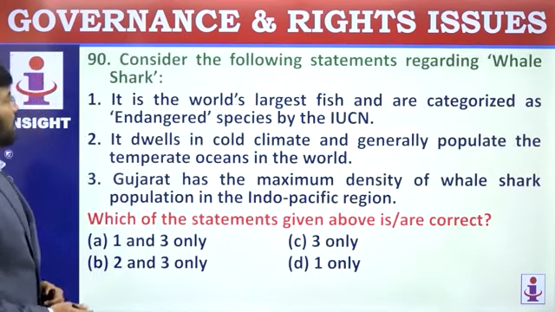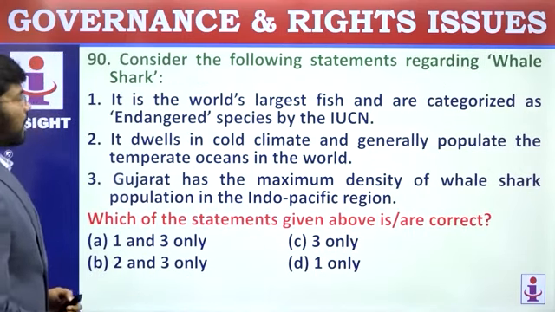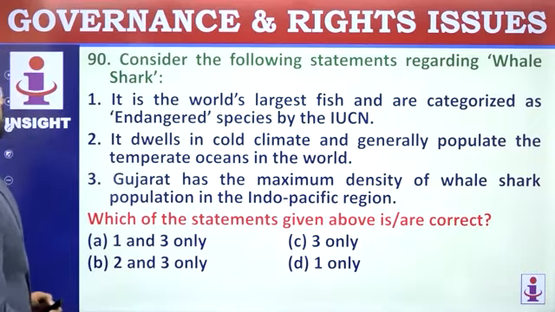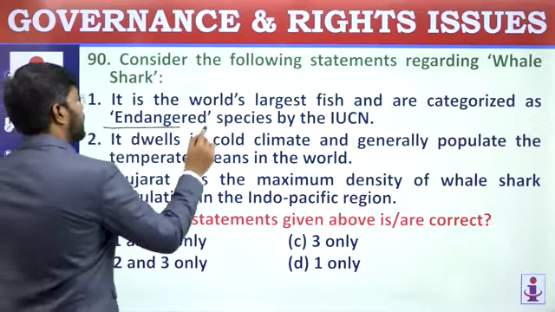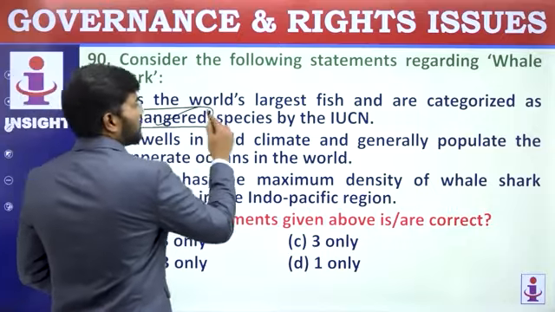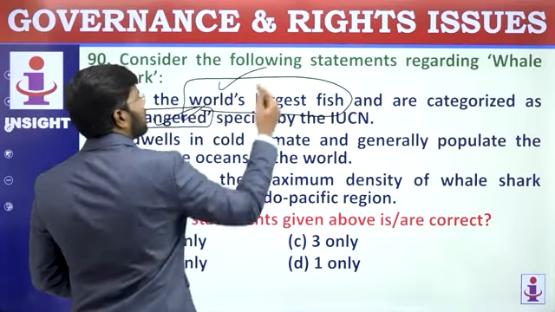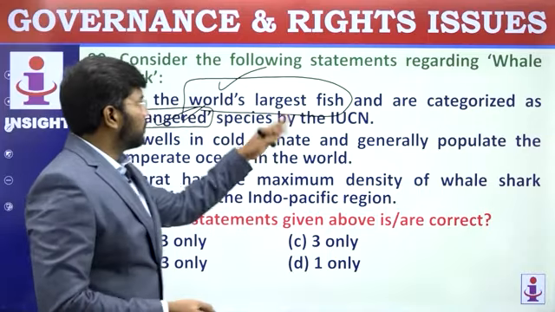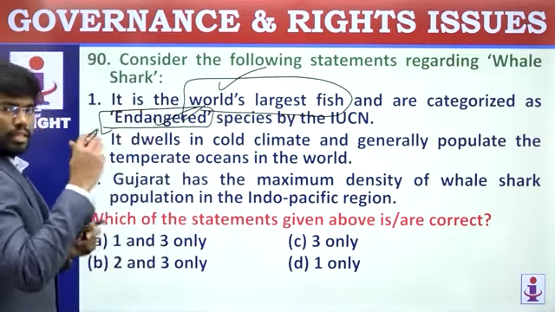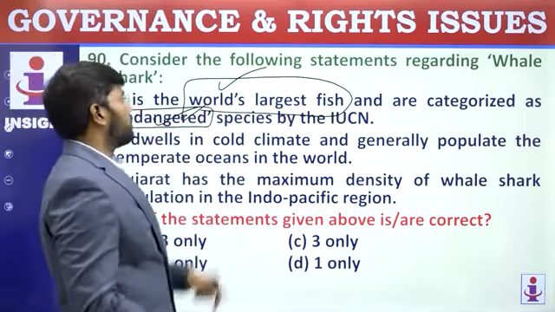Consider the following statements regarding whale shark. It is the world's largest fish and is categorized as an endangered species by the IUCN. Don't worry, here they have made it correct. Endangered, yes, and it is the world's largest fish. Recently, a dead fish has been found near the coast of Visakhapatnam. It was in the news, in that front page clip, so they have placed it.